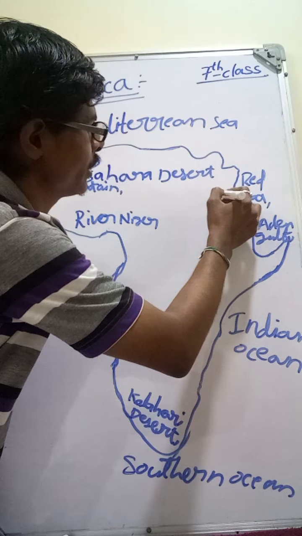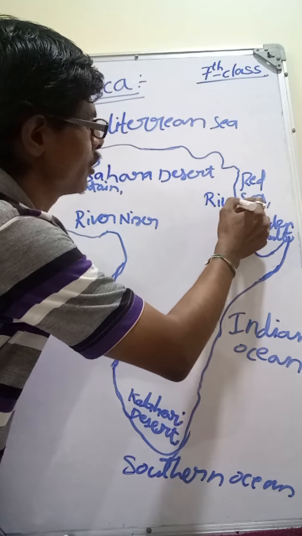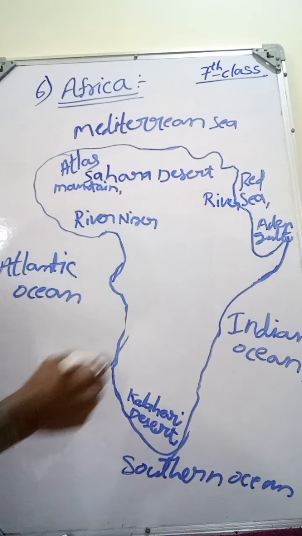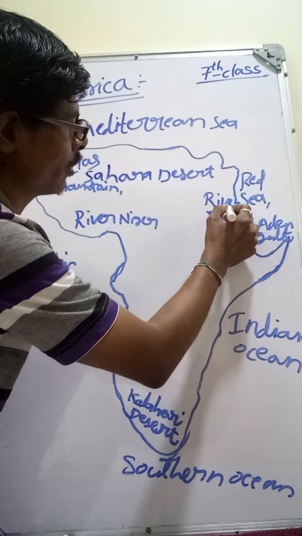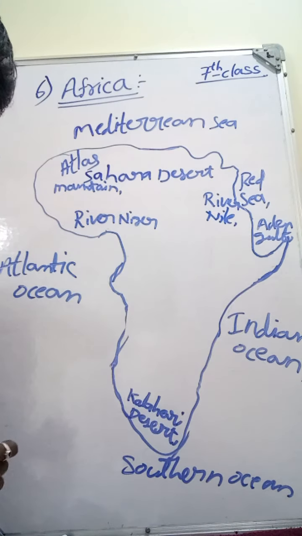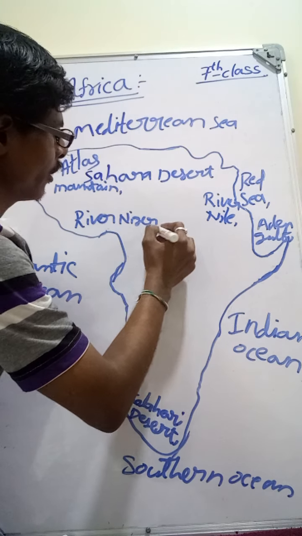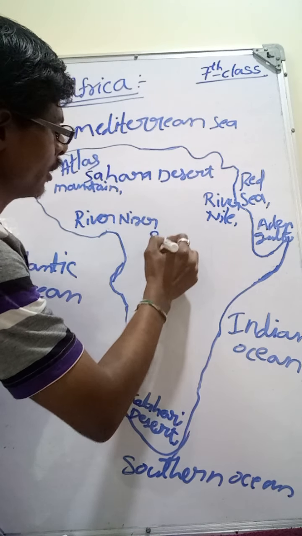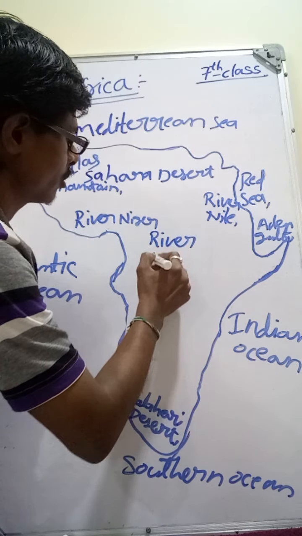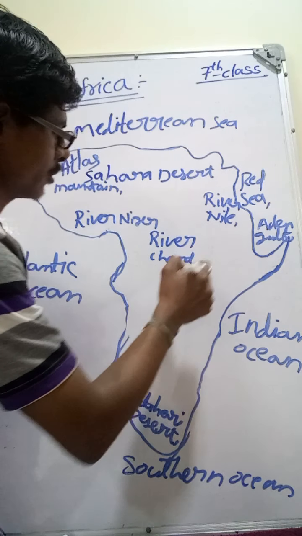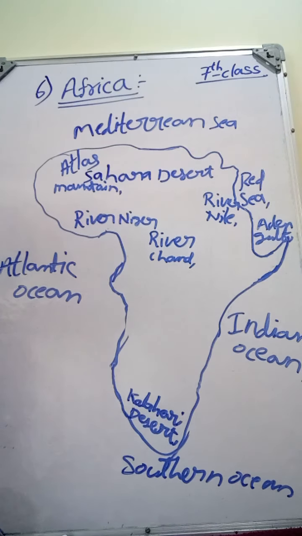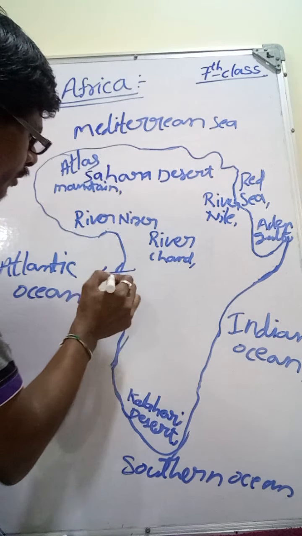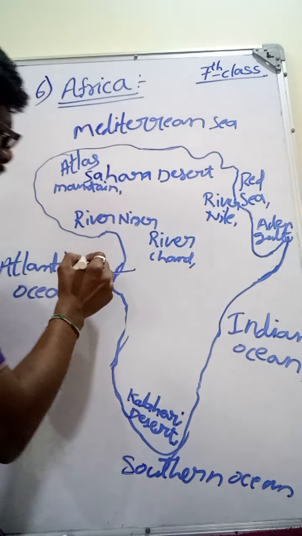And this side we see the river Nile, a very important river. And in the middle we see the river Chad. In this area we see the river Congo.